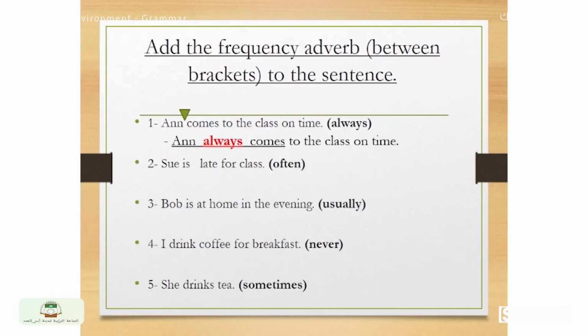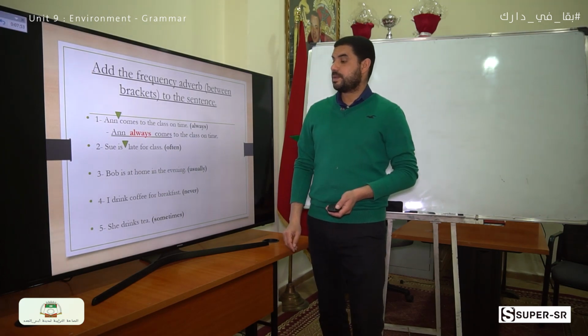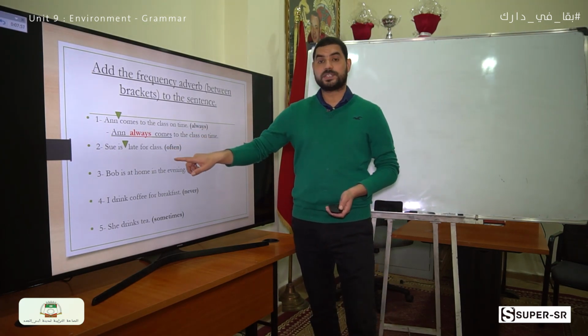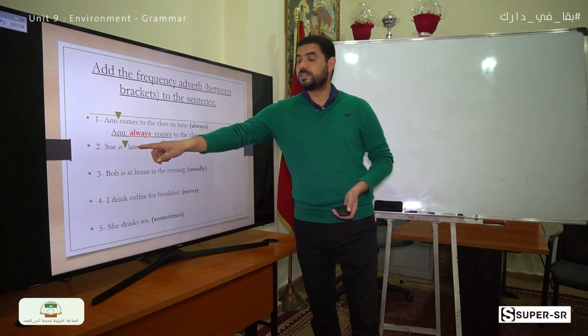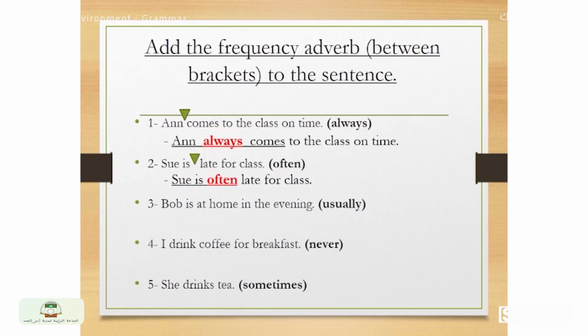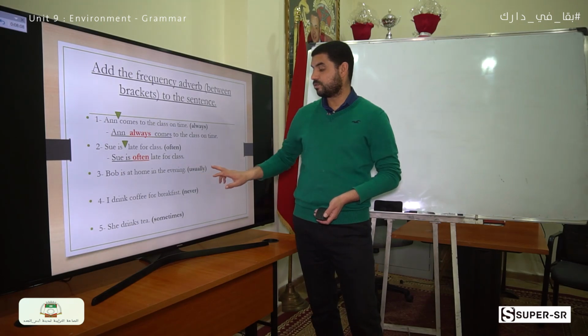Okay, so let's do them together. Sue is, and here we have often. So we write often after the verb to be. Sue is often late for class. Number 3, we have usually.